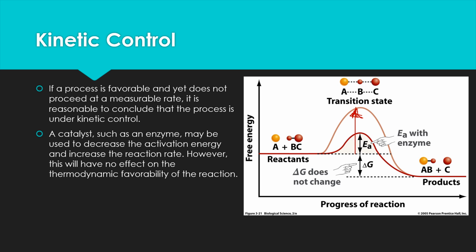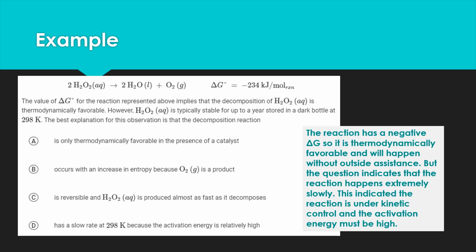So let's take a look at a quick example of what this looks like in a multiple choice question to help you answer this type of thing. Here's our example. We've got a chemical reaction, H2O2, that's hydrogen peroxide, like the stuff we have in our medicine cabinets, and it forms water and oxygen, and our delta G is negative. The value of delta G for the reaction implies the decomposition of hydrogen peroxide is thermodynamically favorable. So we know it's favorable, it's going to happen on its own. However, hydrogen peroxide is typically stable for up to a year stored in a dark bottle at 298 Kelvin.